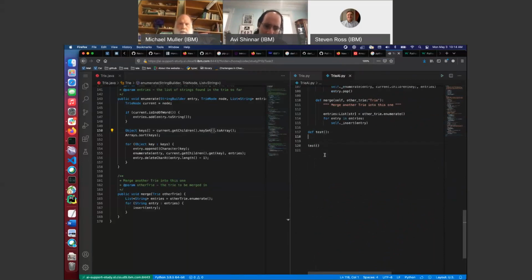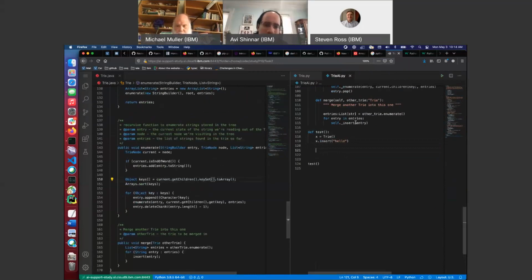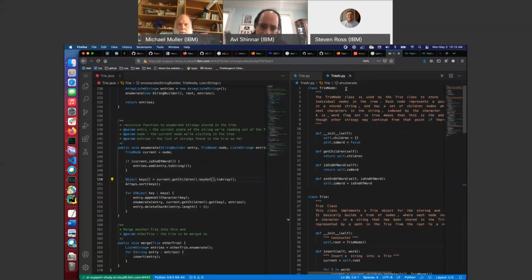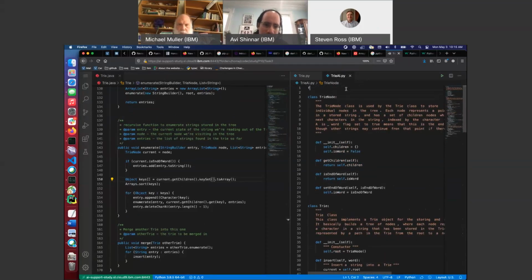Guess I don't need a mega method, but so we create a try. Now we're gonna do x dot insert. Hello. Let's see if that works. It'll be interesting to see. And what do? I probably enumerate. Where's enumerate returning in? Enumerate's going to return the entries, so it's going to return a list of strings. Did I import list here? No, I did not.